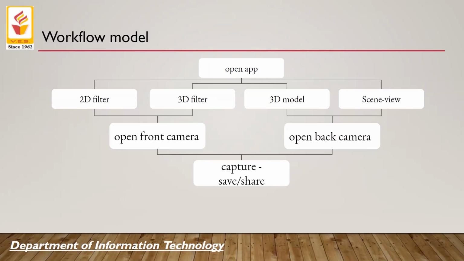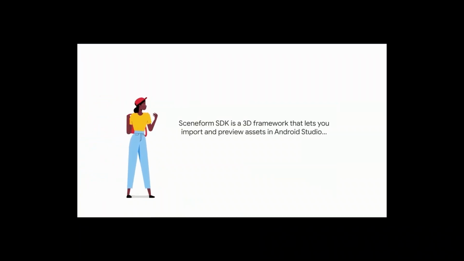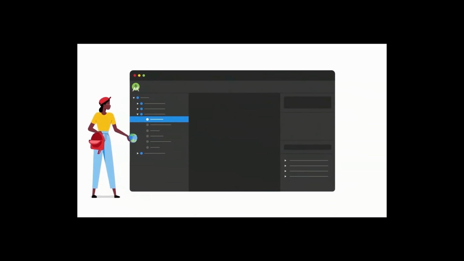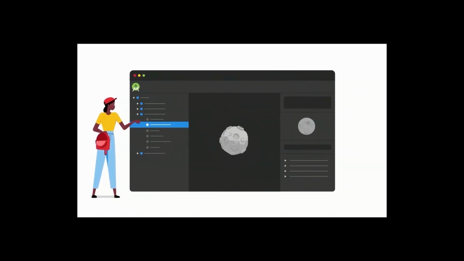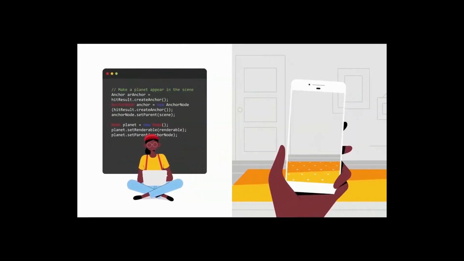Now I will show you a video on SceneForm SDK. SceneForm SDK is a 3D framework that lets you import and preview assets in Android Studio. You have to download the 3D object, and you will be able to view how it will actually look. Later, it makes it easy for mobile Java developers to render high quality content for AR apps. You just have to write the code and you can run it.